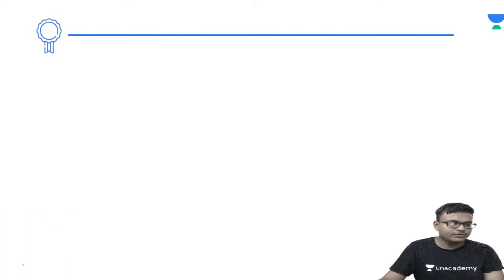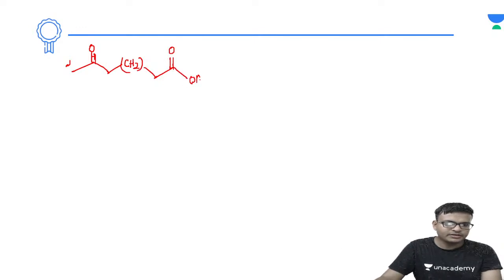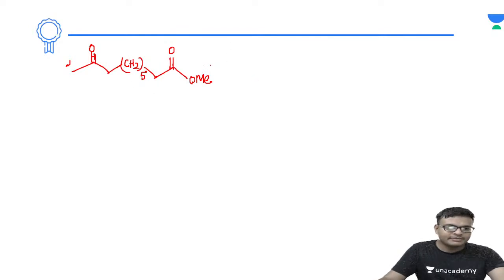Now I'll be writing the question and you have to try to solve it. Okay. This one is a carbonyl and this one is having the group CH2 and this one is the OMe. And let's suppose 1 2 3 4 5. So this is CH2 five times. 5 times CH2 है. We are not writing that again and again, हम लोग नहीं लिख रहे, because ultimately the things will be the same. Now just write down the reagents.